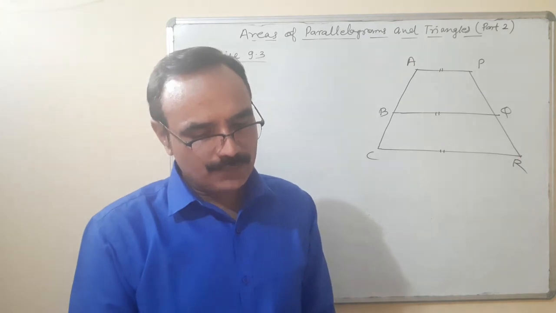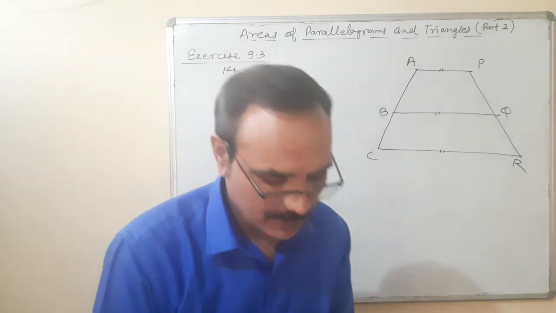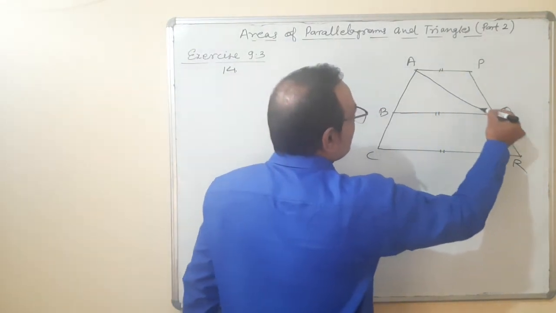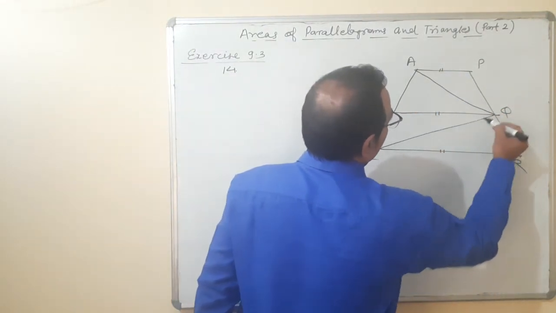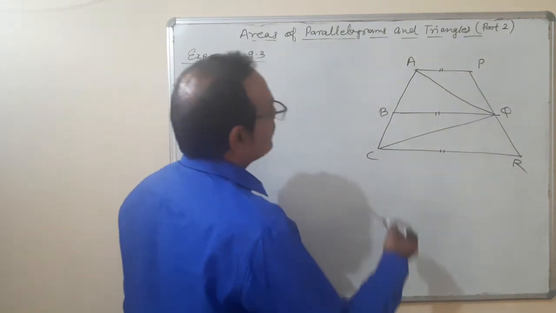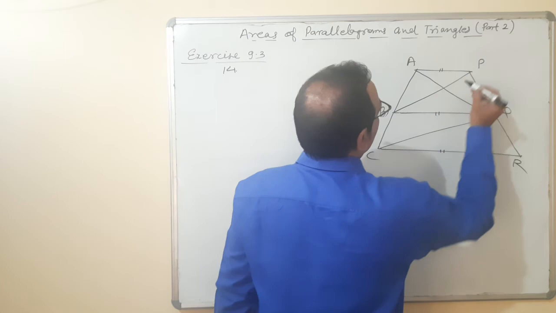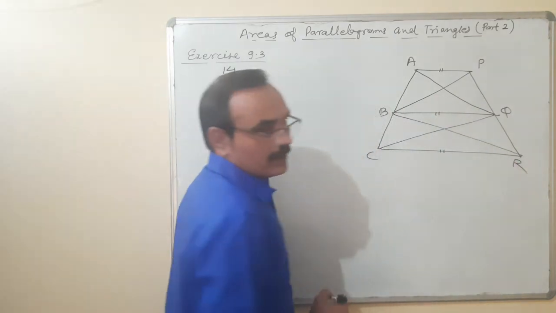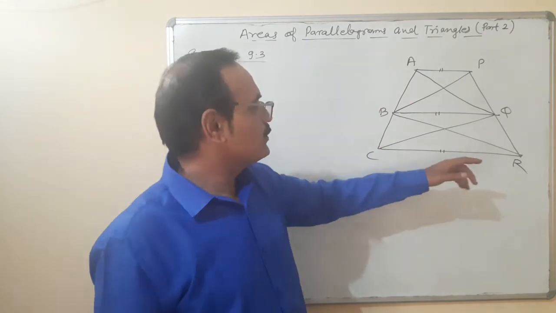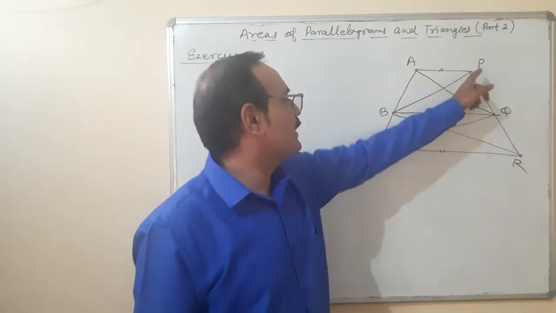Prove that area of triangle AQC is equal to area of triangle PBR. Okay, the diagram is clear. Three lines are parallel. We are going to prove that area of triangle AQC is equal to area of triangle PBR.